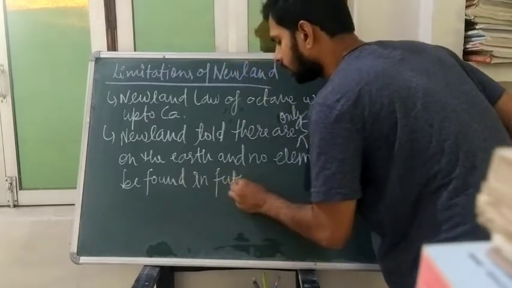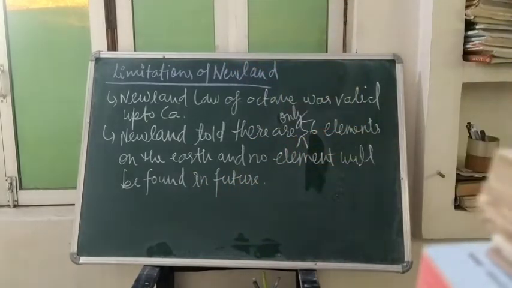So he told that there are only 56 elements. No element will be found in the future. But you are looking today, we have 118 elements. So it was the second limitation.